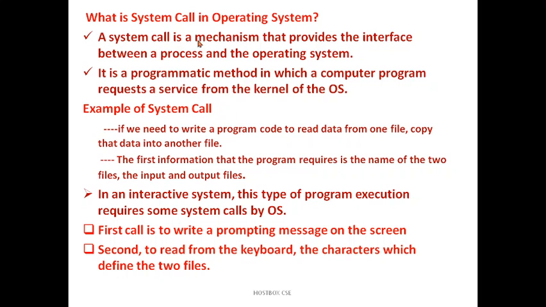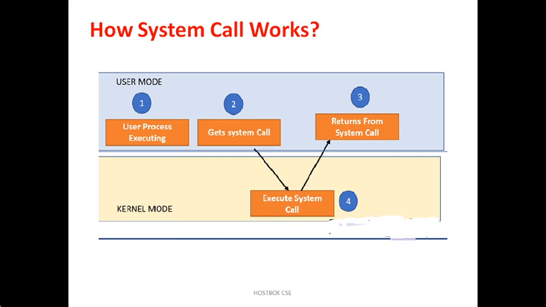There are two ways to execute a program in the operating system, with the help of two modes. One is called the kernel mode, and the other is the user mode. Let's see in the diagram here. This is the kernel mode, and this is the user mode. Whenever you write a program, for example a C program a.c, and execute it, you can execute it in user mode, and kernel mode can also do it.